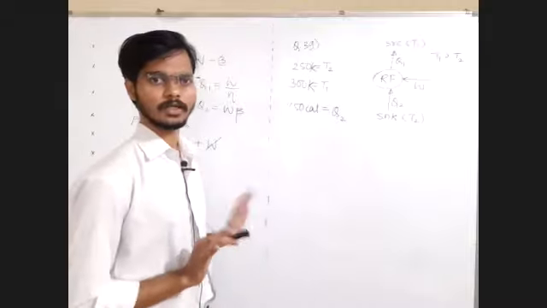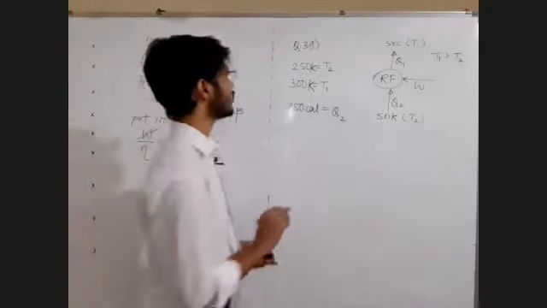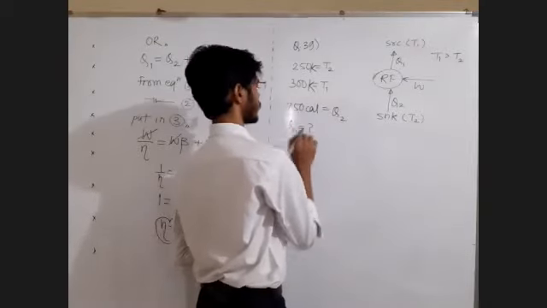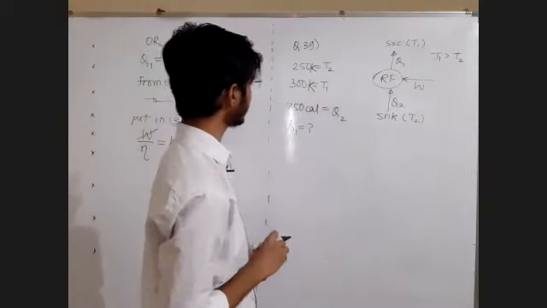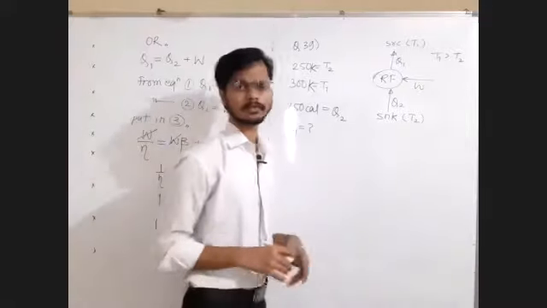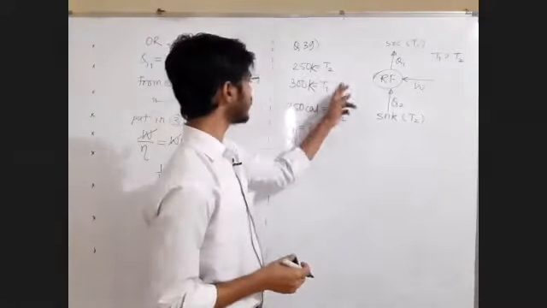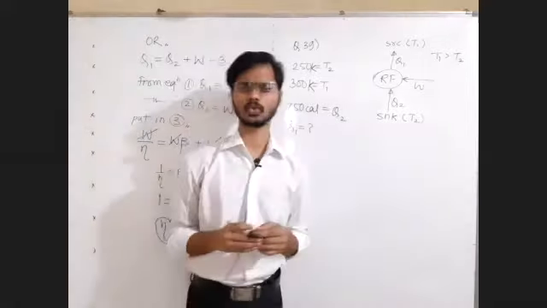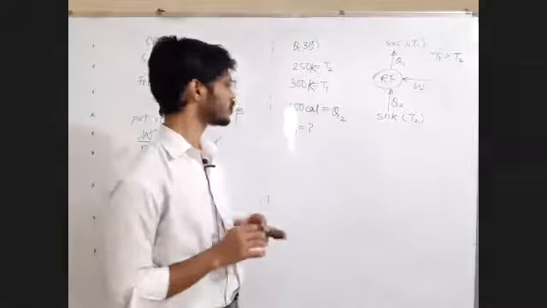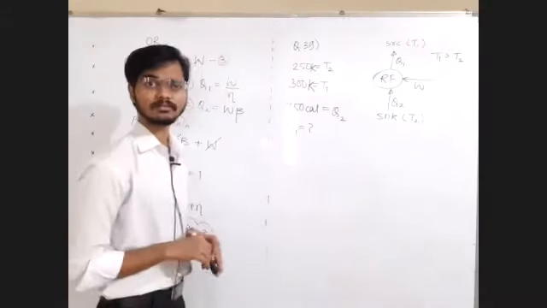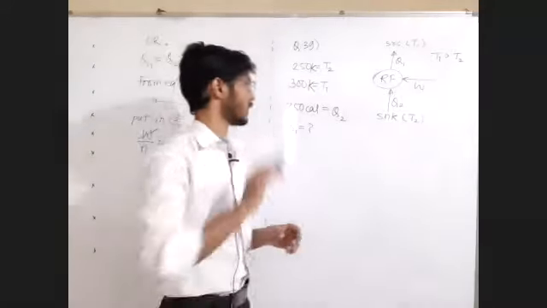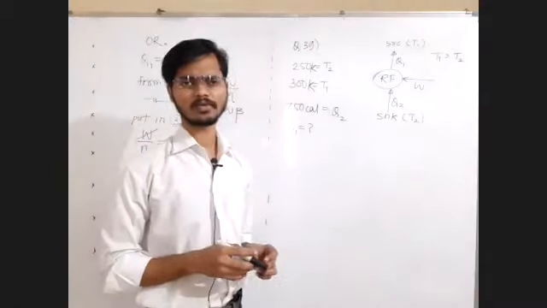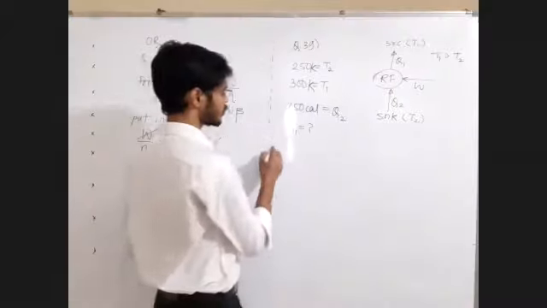Are we able to decide? That's what I want to check. Heat rejected to the higher temperature, Q1, is equal to question mark. Now what can we do? Is there any relation between Q1, Q2, T1, T2 so that we can directly find Q1, or shall we go for finding beta and then use some equations? What should be the next step?